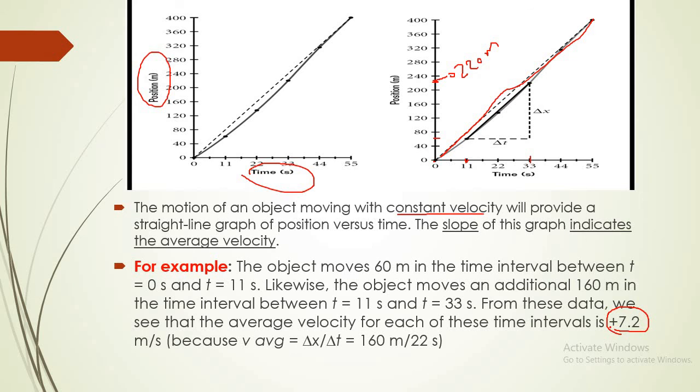How do we get this answer? Divide the displacement, which is 220 minus 60, by delta t, the time interval, 33 minus 11.